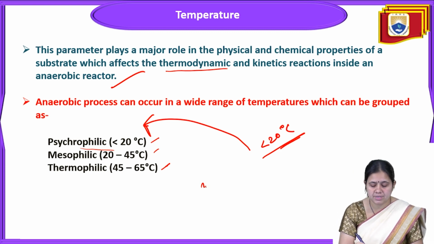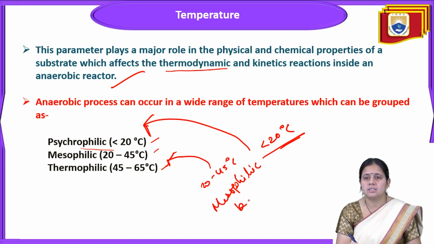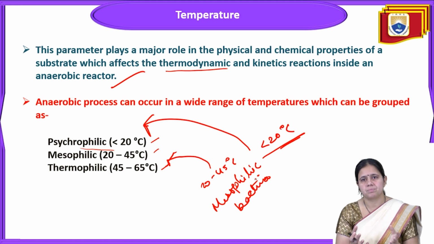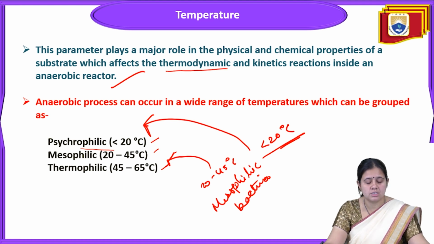The 20 to 45 degrees Celsius temperature is the ideal range, and mesophilic bacteria are able to survive in this condition, and those bacteria have more impact on microbial activity. And next, if the temperature is increased to more than 45 degrees Celsius, that condition is called the thermophilic phase. So we have discussed the three phases: first psychrophilic, then mesophilic and thermophilic.